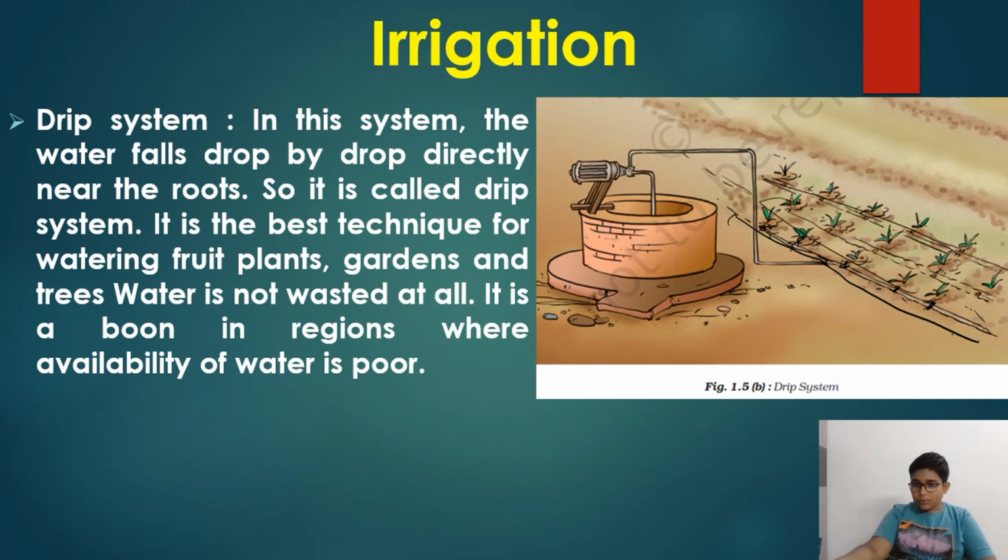So this is somewhat better than the sprinkler system, because you know what, this saves a lot of water compared to the sprinkler. The sprinkler will have water come and spray like this, but in the drip system, water will come drop by drop by drop. Here water will not be wasted, and where water availability is poor, it is useful.